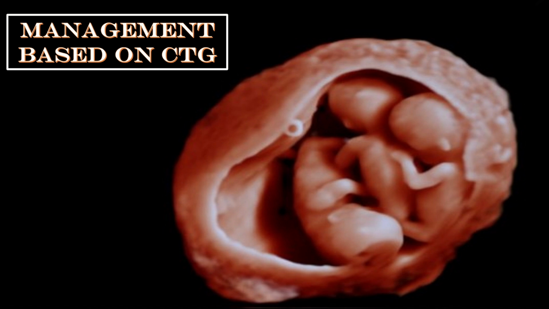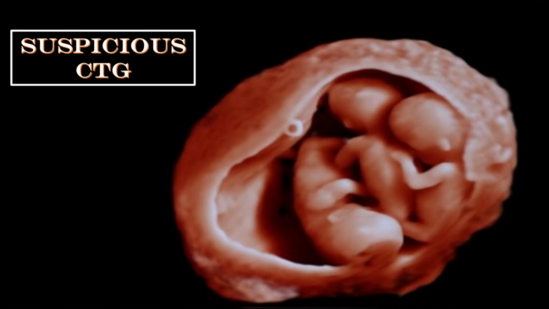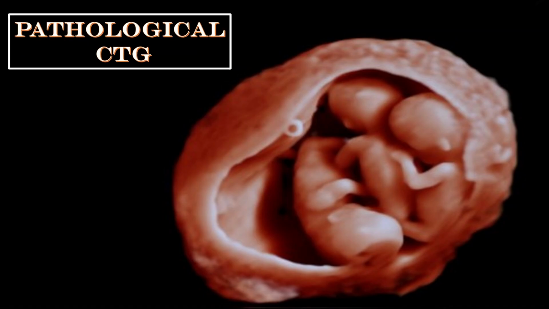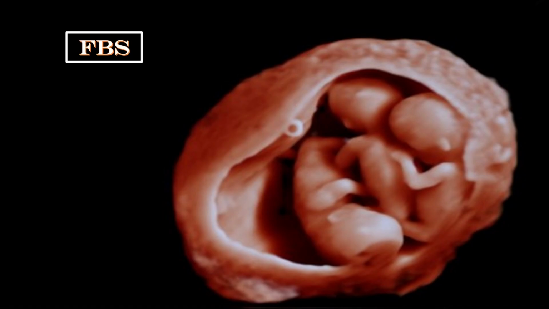If CTG trace is characterized as pathological, involve senior obstetrician, and discuss the management option and the use of fetal blood sampling of the baby from 34 weeks if the benefits are likely to outweigh the potential risks. When offering fetal blood sampling in the twin pregnancy, discuss with the woman and her family members or carer if the fetal blood cannot be obtained and she is likely to need a cesarean section.